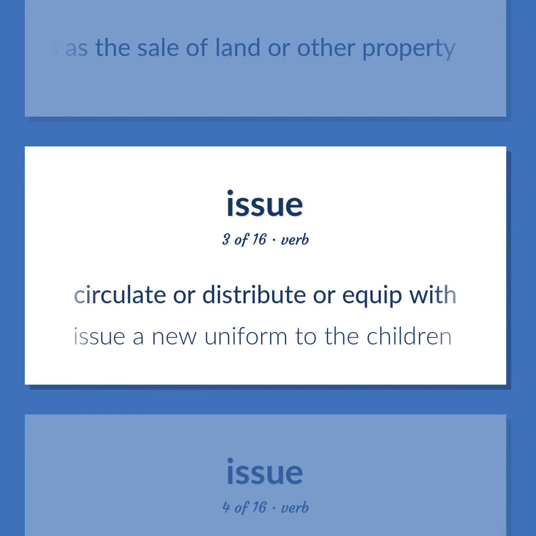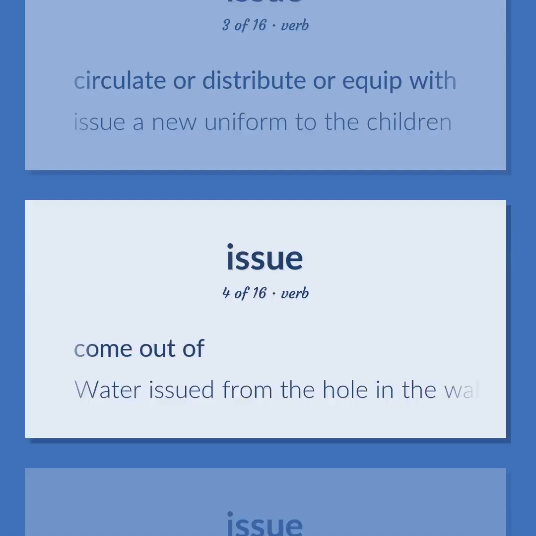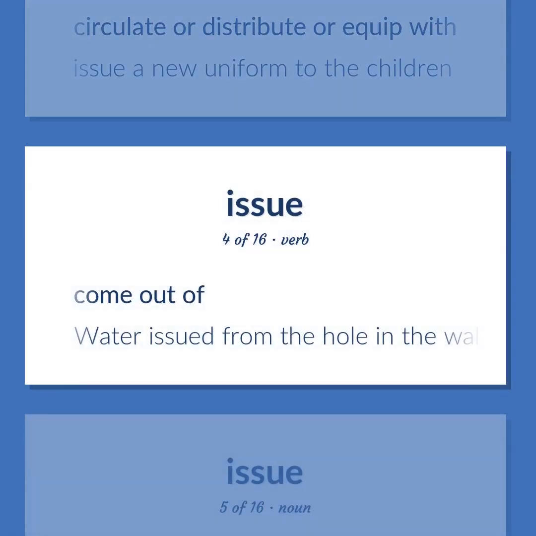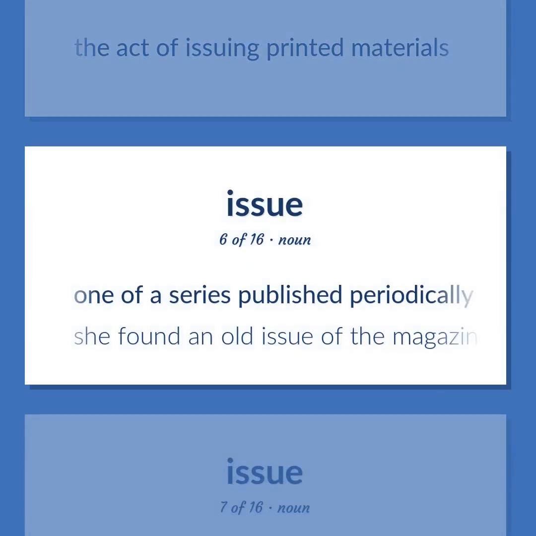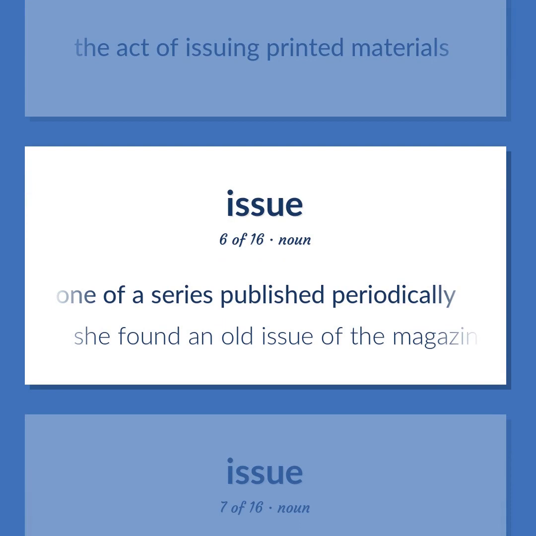Issue a new uniform to the children. Come out of. Water issued from the hole in the wall. The act of issuing printed materials. One of a series published periodically. She found an old issue of the magazine in her dentist's waiting room.